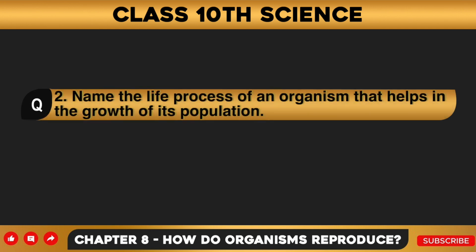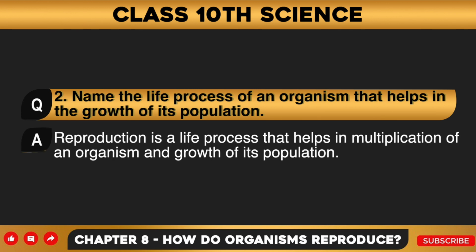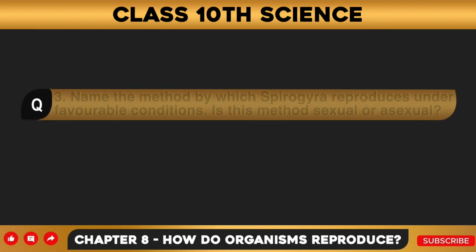Question number 2. Name the life process of an organism that helps in the growth of its population. Answer to this question is, reproduction is the life process that helps in multiplication of an organism and growth of its population.